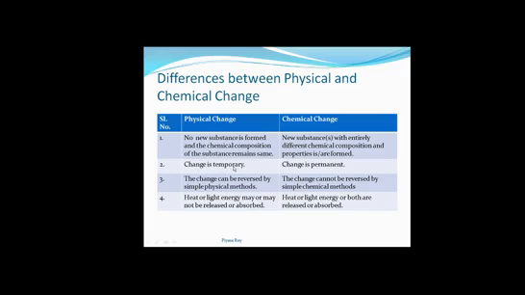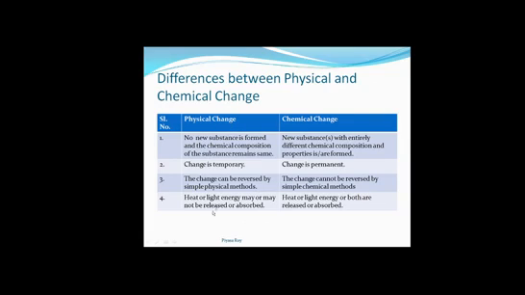Physical change is temporary, whereas chemical change is permanent. Physical change can be reversed by simple physical methods. That means we can get the original reactant back by simple physical methods, whereas in chemical change the change cannot be reversed by simple physical methods.